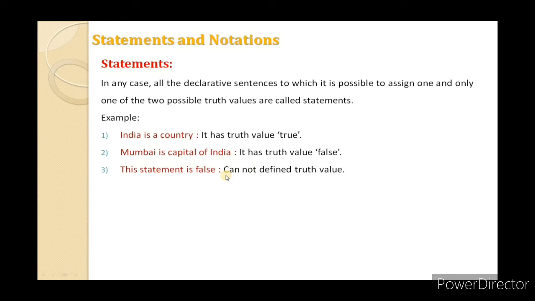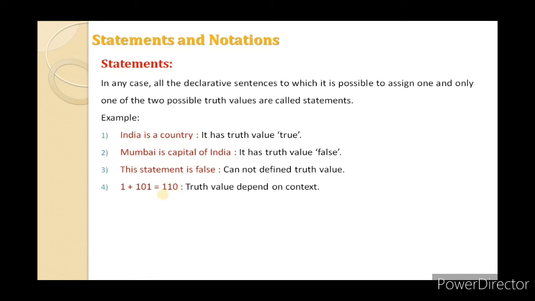Means we cannot define the truth value. The fourth is: 1 plus 101 is equal to 110. That is one mathematical expression. Here, whether it is true or false depends on the context, means on the number system.